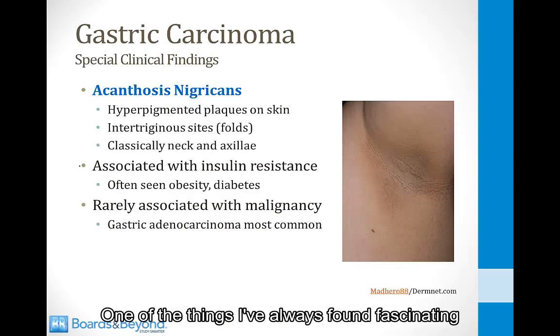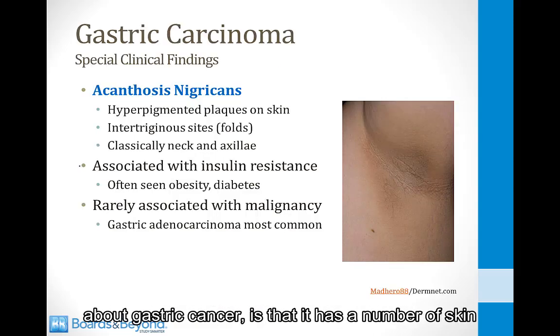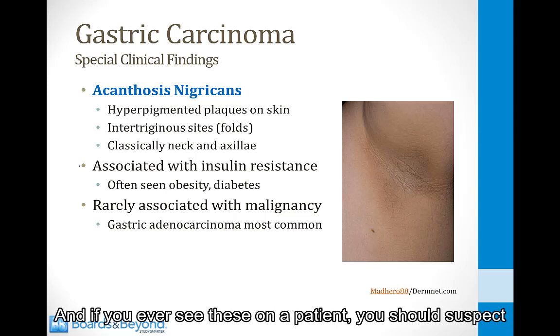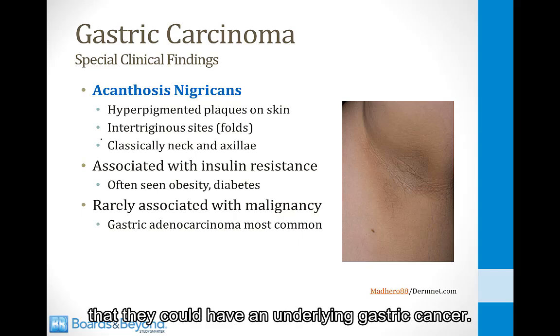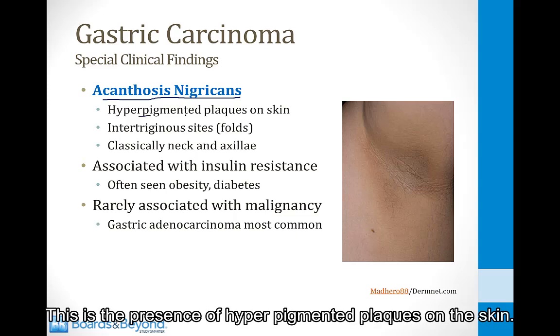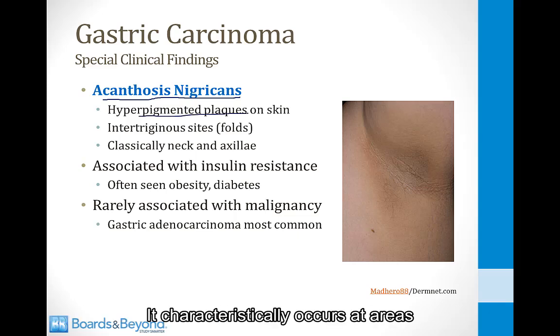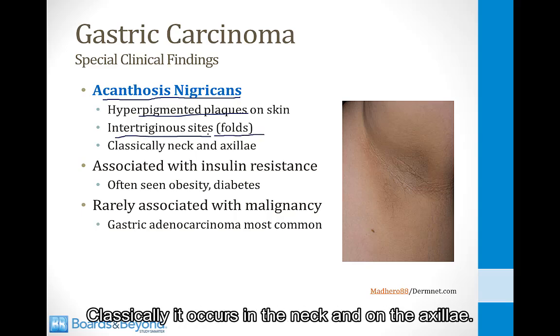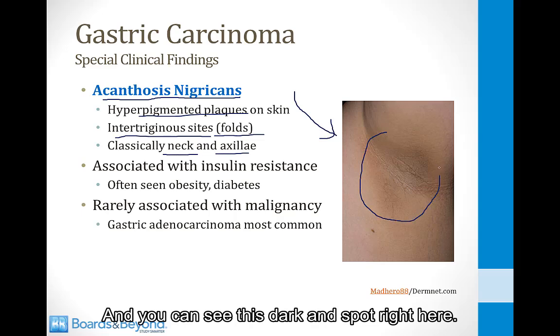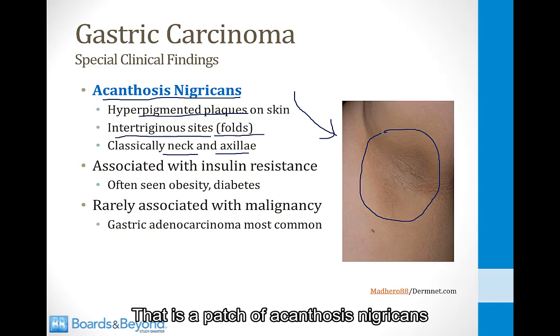One of the things I've always found fascinating about gastric cancer is that it has a number of skin and lymph node findings which are associated with the malignancy. And if you ever see these on a patient, you should suspect that they could have an underlying gastric cancer. The first finding is called acanthosis nigricans. This is the presence of hyperpigmented plaques on the skin. It characteristically occurs at areas where the skin is folded. These are called intertriginous sites. Classically, it occurs in the neck and on the axilla. This is a picture of a patient's armpit or axilla, and you can see this darkened spot right here. That is a patch of acanthosis nigricans.